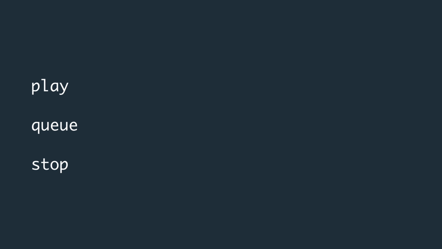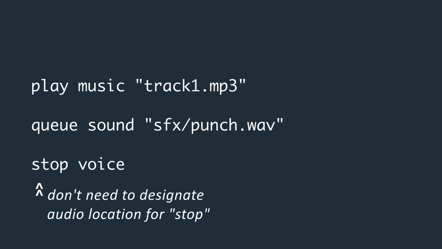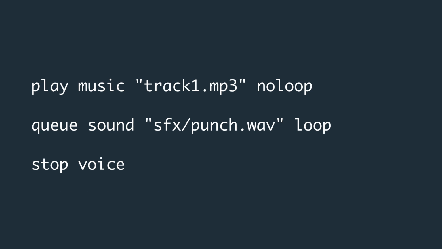Just type in one of these statements followed by the audio channel and then the location of that audio file in quotation marks. There are some clauses you can add to these statements. Add loop or noloop to make your audio track loop or only play once. Audio in the music channel loops by default, and sound effects and voice do not.